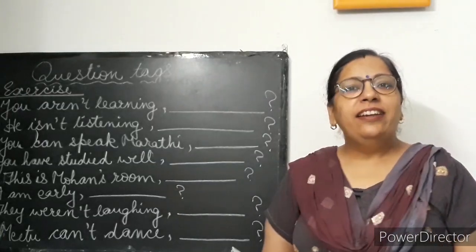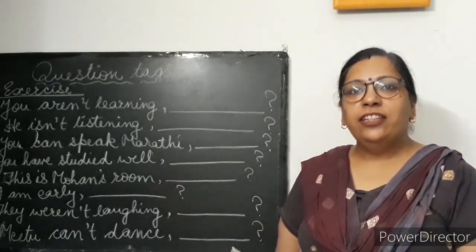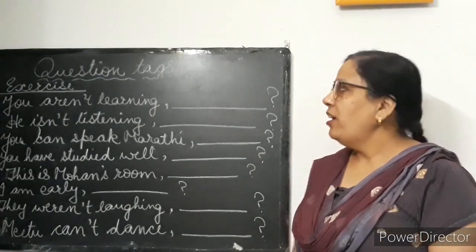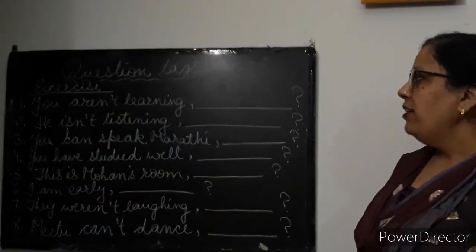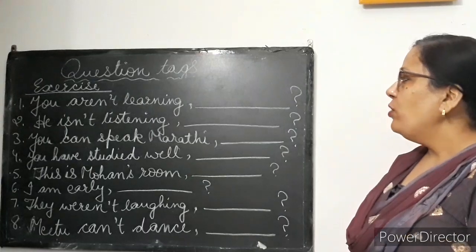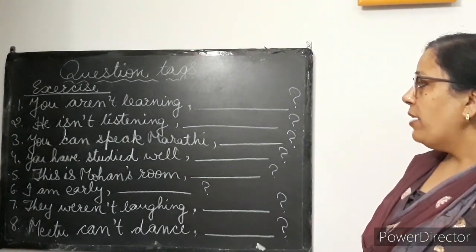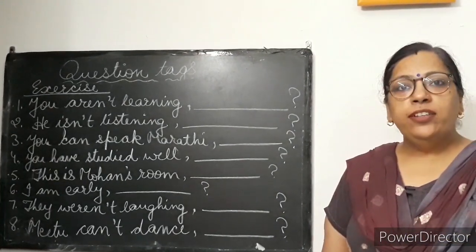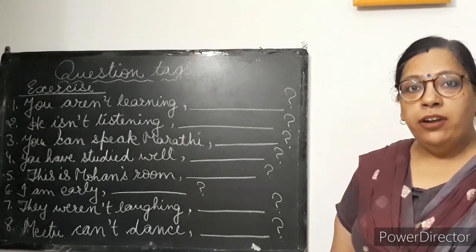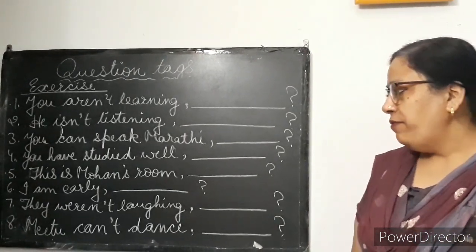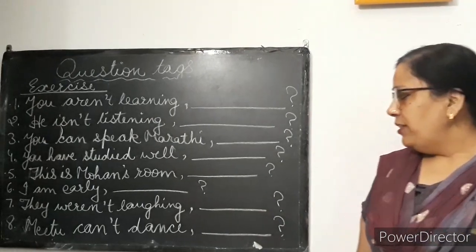Dear students, write the answers of these questions in the comment section. The questions are: you aren't learning, he isn't listening, you can speak Marathi, you have studied well, this is Mohan's room, I am early, they weren't laughing, Meetu can't dance.